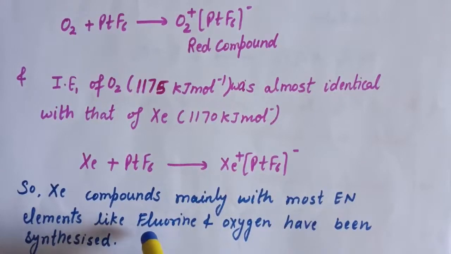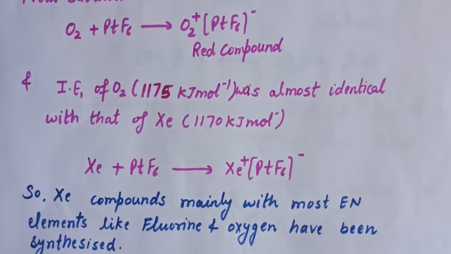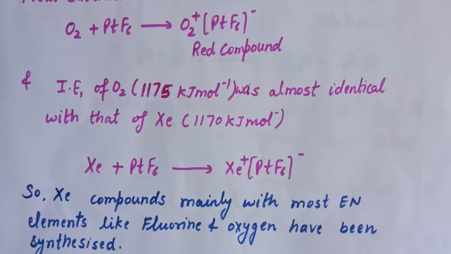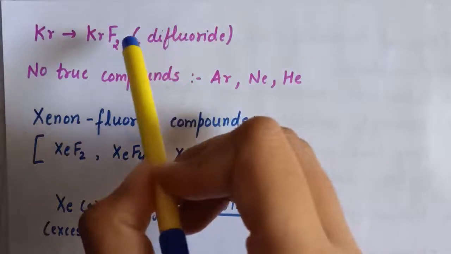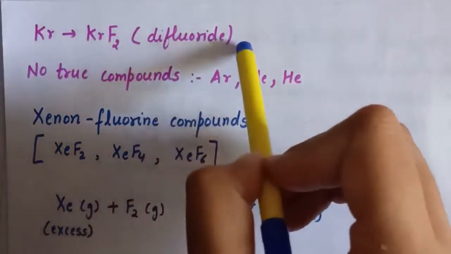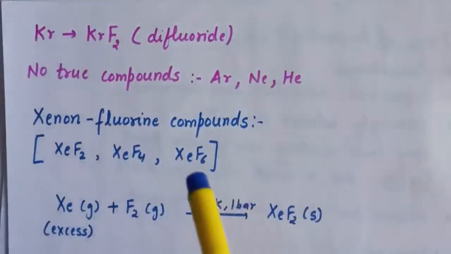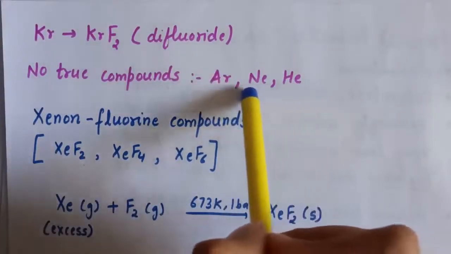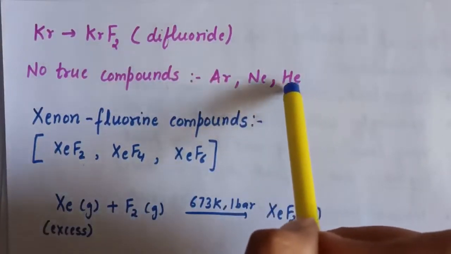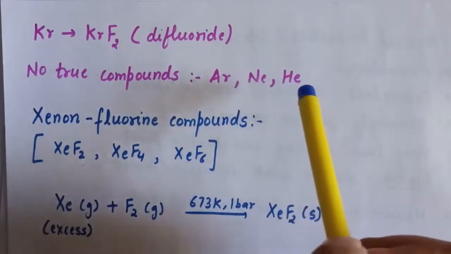So compounds of xenon are known, and the compounds of krypton are very few. Only the difluoride has been studied in detail, that is, for krypton only KrF2 has been studied in detail, and no true compounds of argon, neon and helium are yet known. So these are the compounds of group 18 elements.